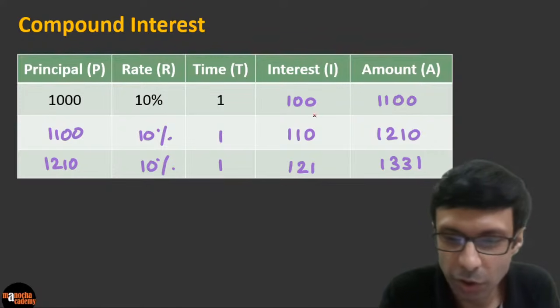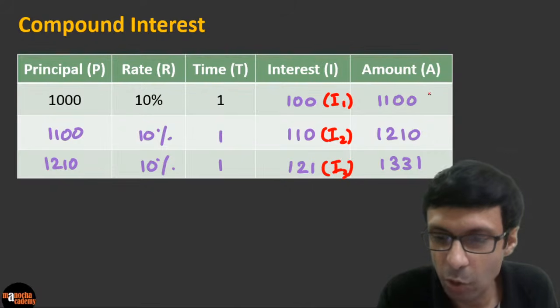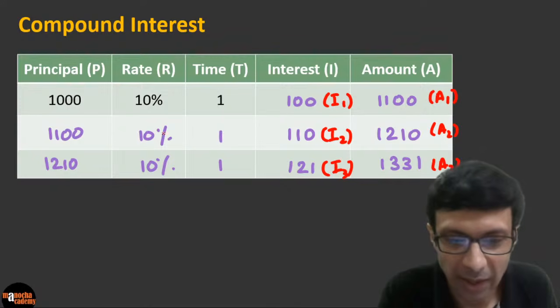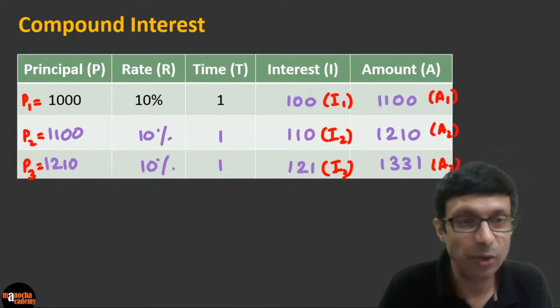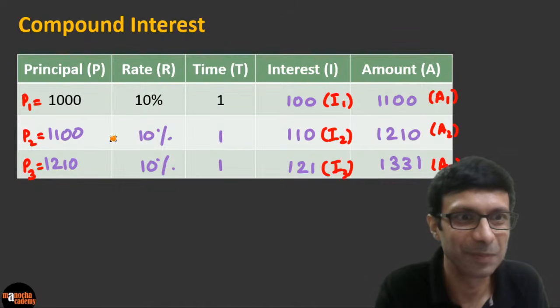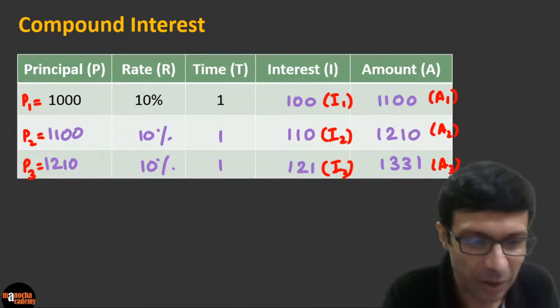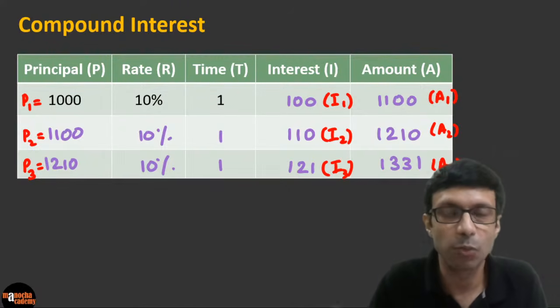Take a look here, guys. This was your interest after the first year. So you can denote it by I1. This is I2. This is I3, right? This is the amount after the first year, A1, A2, amount after second year, A3. And these are your principals, right? This P1 is 1000, P2 is 1100, P3 is 1210. So can you guys see that your A1, the amount after first year, becomes the principal in the second year? Okay, so this is how you do these questions, right? So awesome, guys, awesome. You guys got it. So please make this table, and it will be really easy to visualize what is happening here in compound interest.